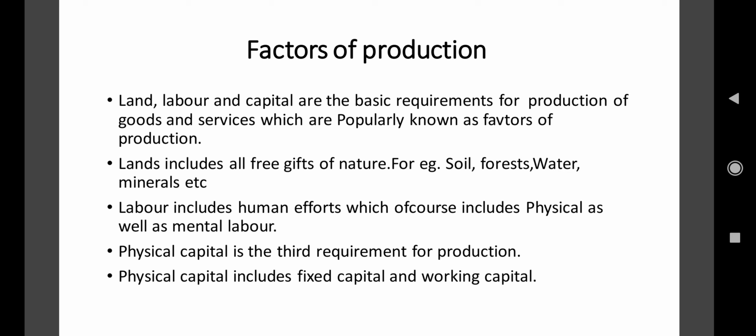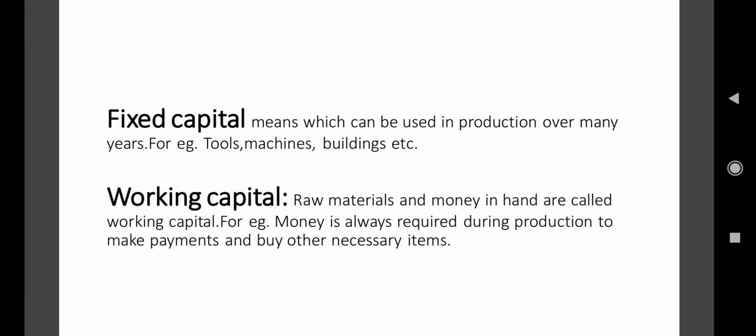Third, when we talk about capital, capital is the third requirement for production. Physical capital is further bifurcated into two parts, that is fixed capital and working capital. Now what do you mean by fixed capital? Fixed capital means capital which can be used in production over many years. For example, tools, machines, buildings, etc.